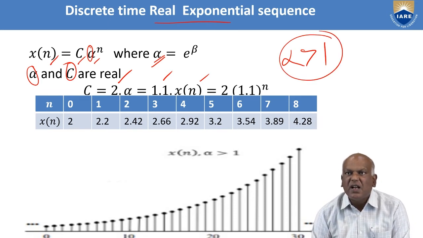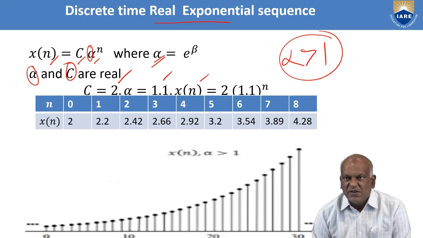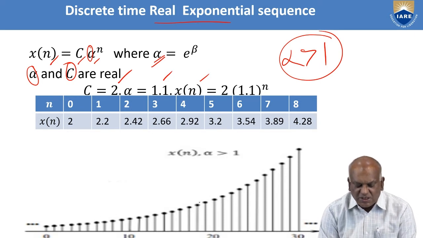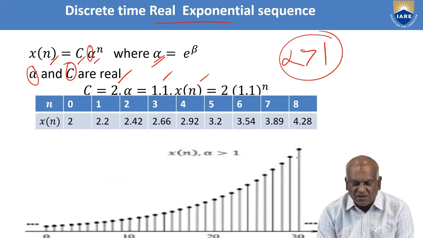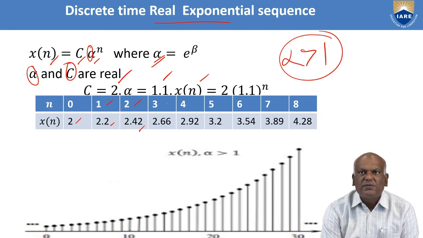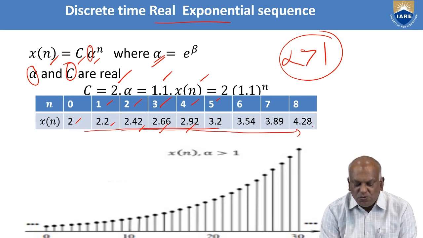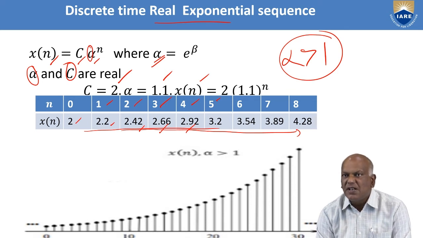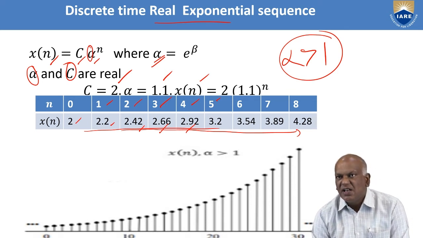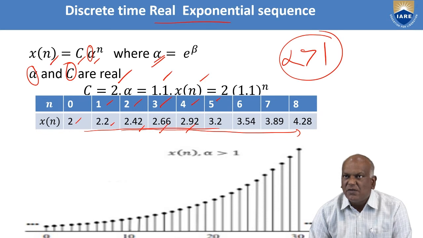When alpha is greater than 1, it is an exponentially rising function. The samples are exponentially growing, and the magnitude of the samples is increasing. Let us say when n is equal to 0, we get 2; n equal to 1, 2.2; n equal to 2, 2.4; n equal to 3, 2.66; n equal to 4, 2.92. You observe that it is increasing, and the magnitude of samples increases as the n value increases. That means different values of alpha give different types of behavior in real exponential signals.